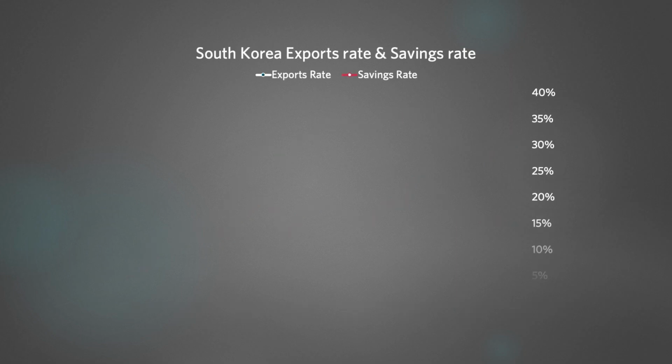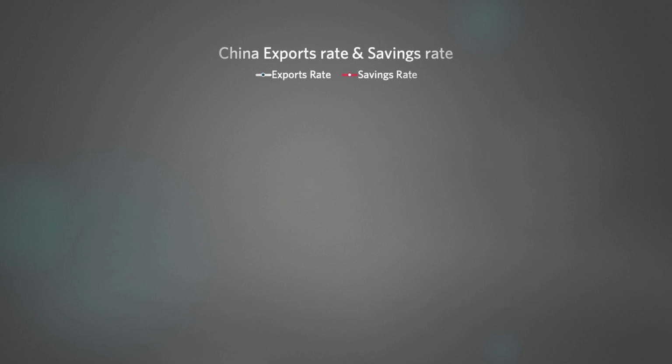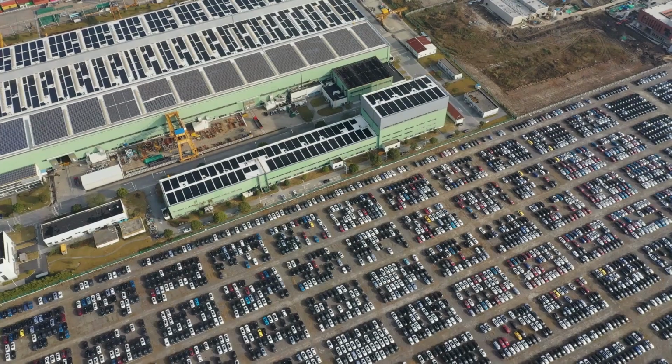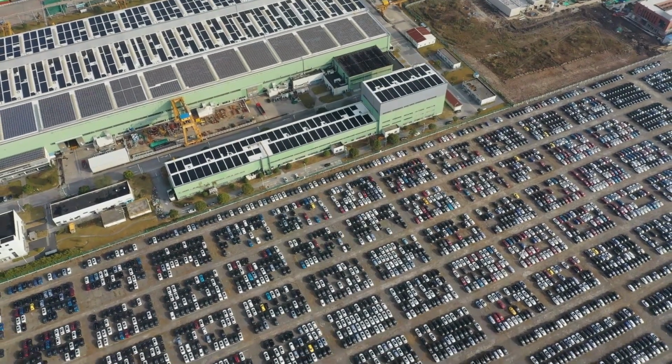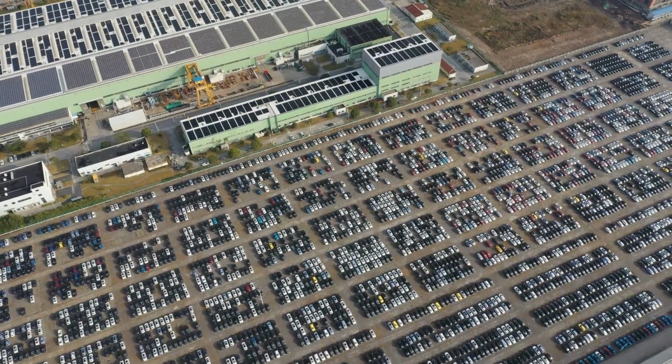And the same goes for South Korea. Its savings rate surged as and when its exports rate increased. And same for China. The nation's gigantic savings buildup is a result of its export might. Once exports rose, the capital goods such as machinery and equipment it imported automatically raised the nation's savings rate.